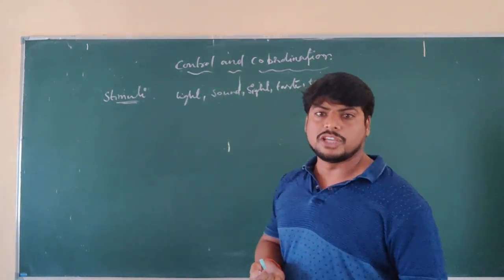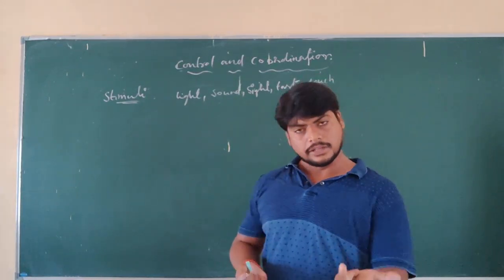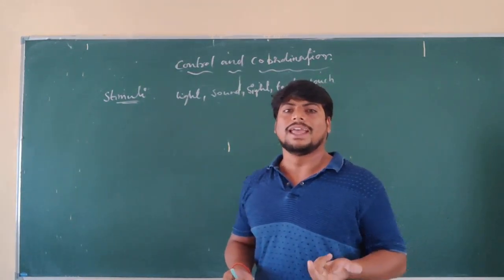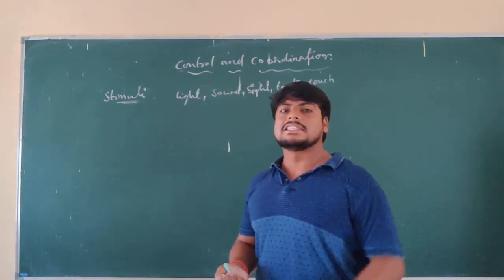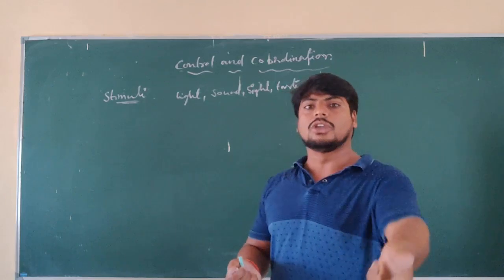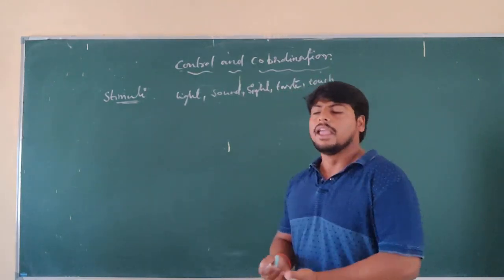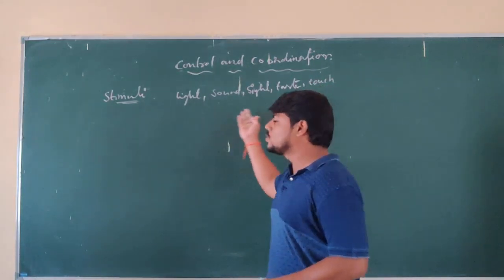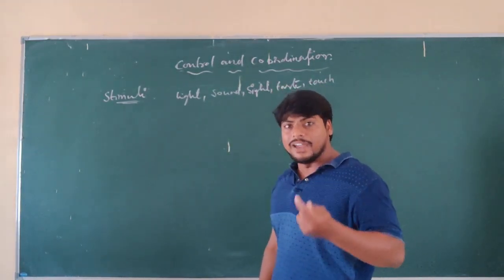If you touch a cold object, we remove our hand. If you touch a very hot object, immediately we also remove our hand. So touch is also one of the stimuli that induces us to give a response. In this way, animals respond to these environmental factors.